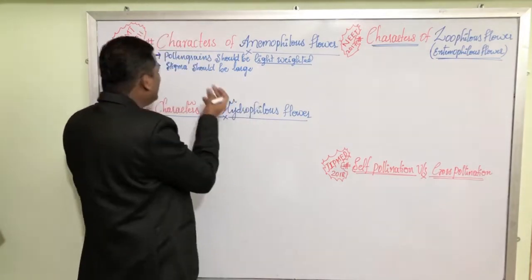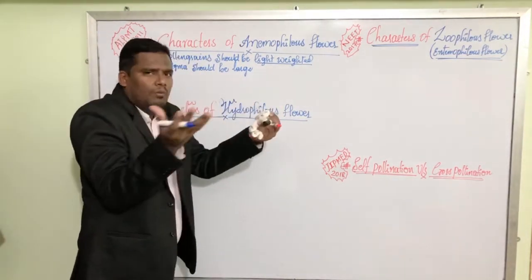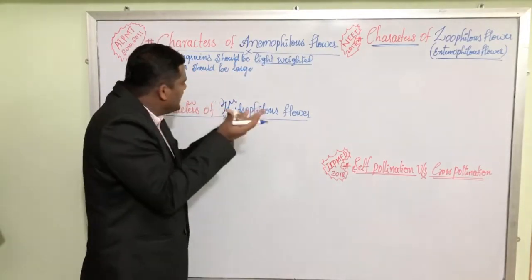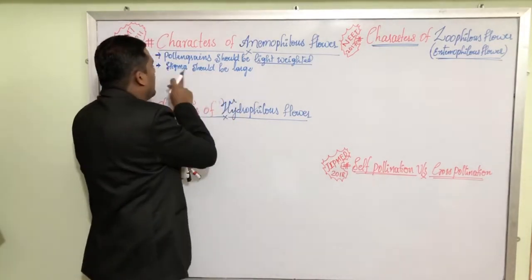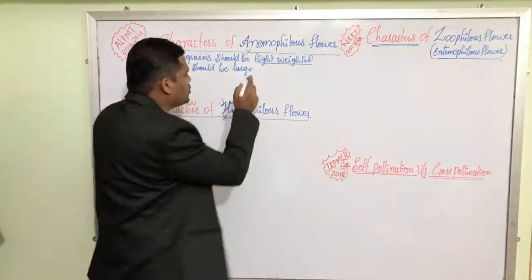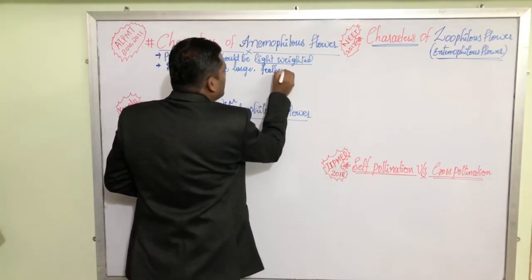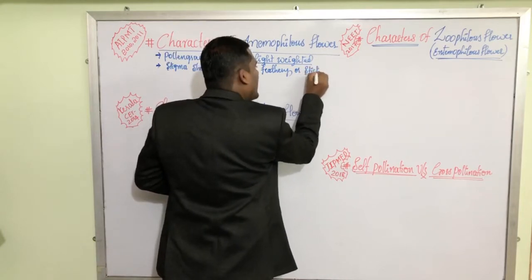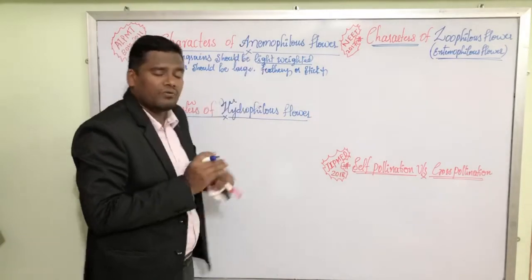So to land the pollen grain, we need a large platform. To receive the floating pollen grain in the air, we need a large stigma. The stigma should be large, feathery, sometimes sticky. Why should the feathery and sticky stigma be there in the Anemophilous flower?